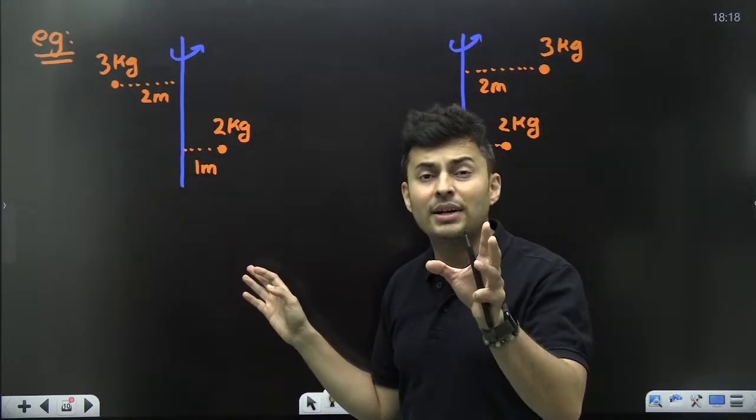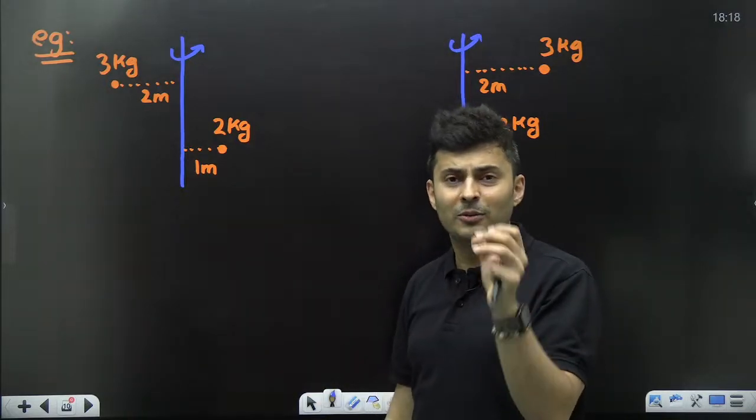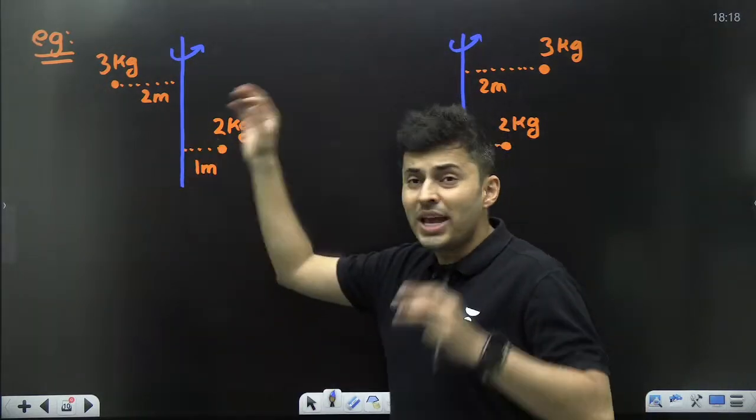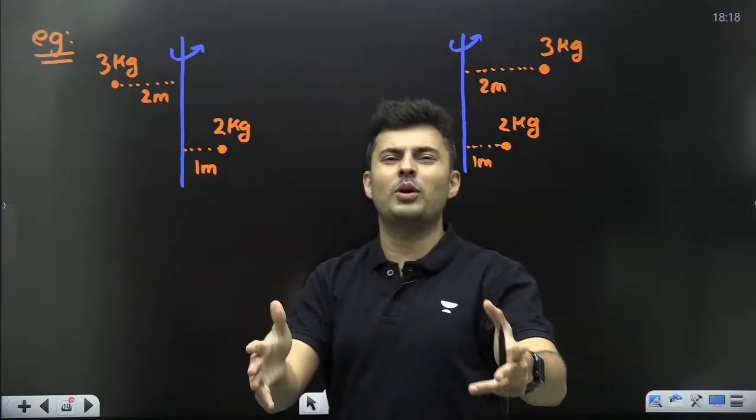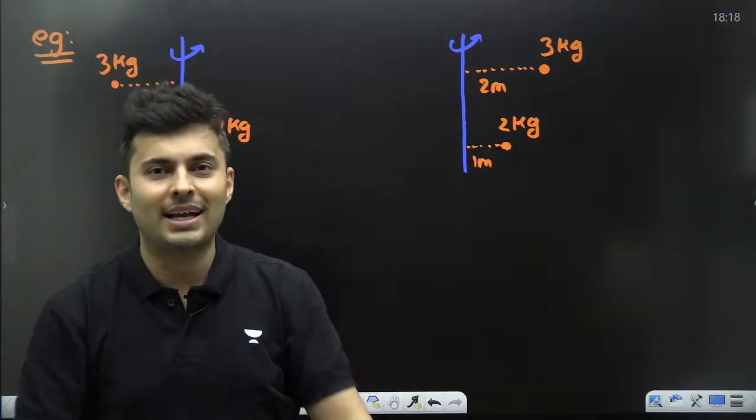And at the end of the day, R is not positive or negative. Keep that also in mind. Actually, R is the distance, and distance is always positive. It's the distance from the axis.